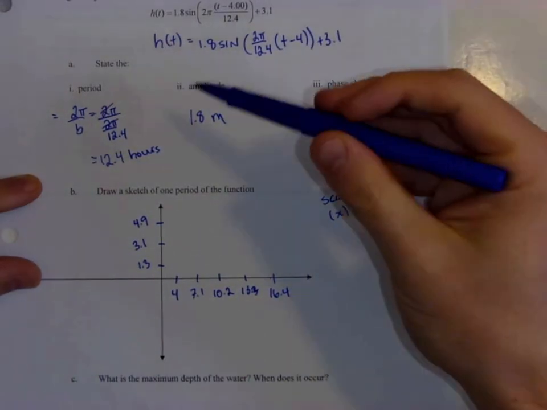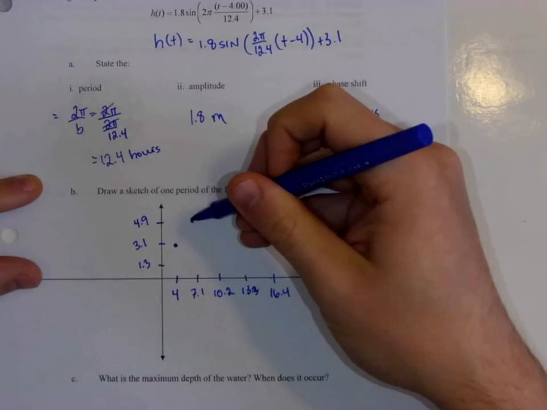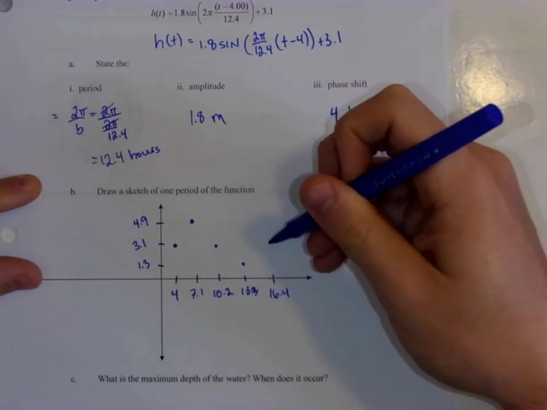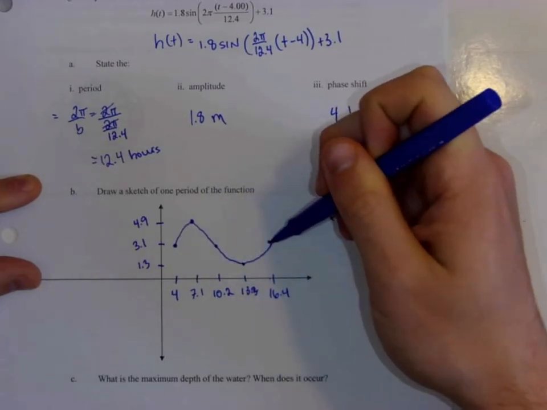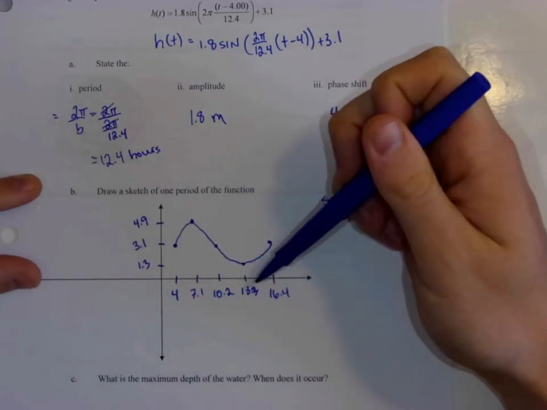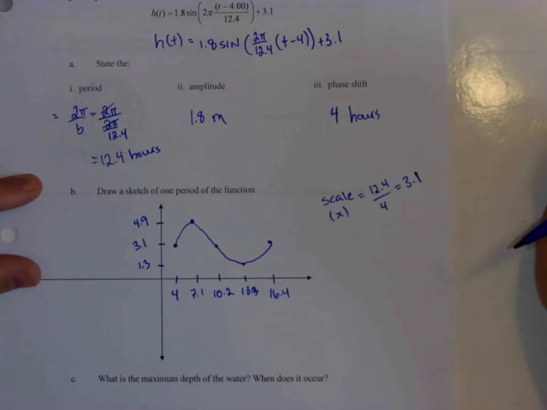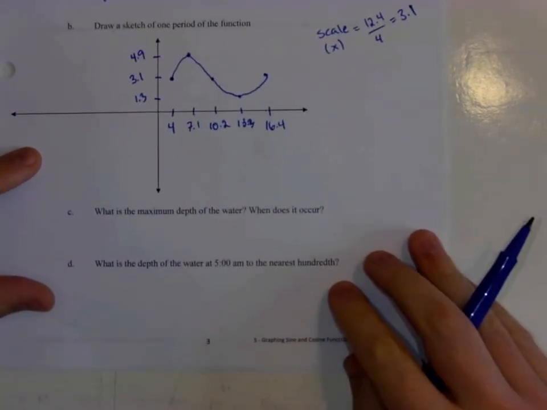Okay, I have a sine graph. I need to start in the middle at 4 hours, and then I make my way up, middle, down, middle. And I follow the graph along just like so. The period should make sense because I'm from 4 to 16.4 hours, which is a total of 12.4, and that's my period as well. What's the max depth of the water and when does it occur?